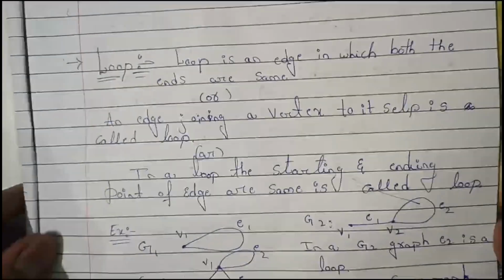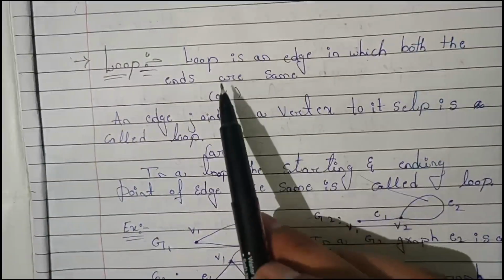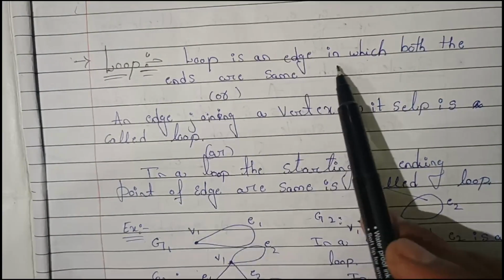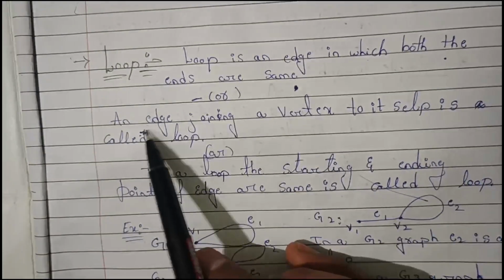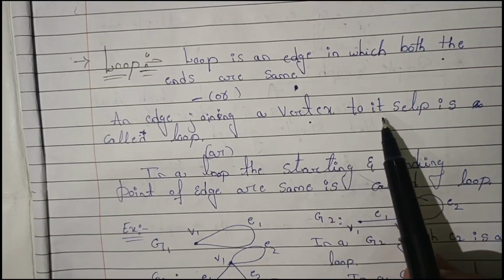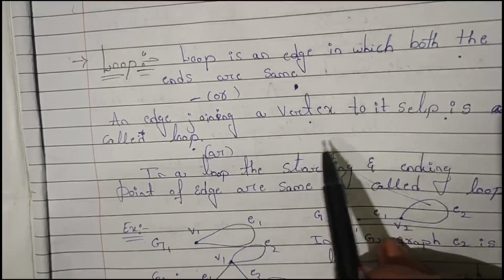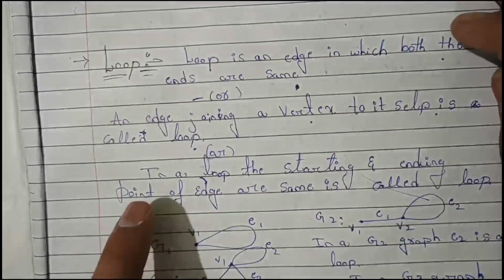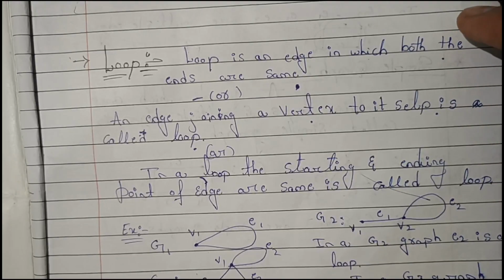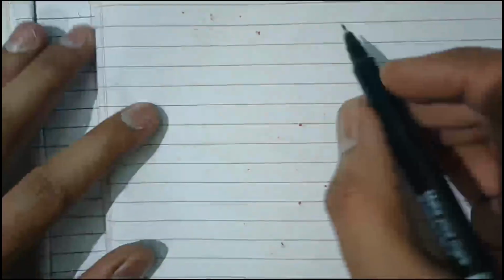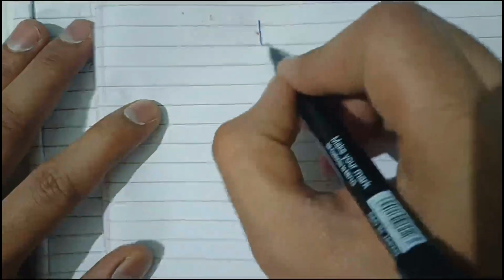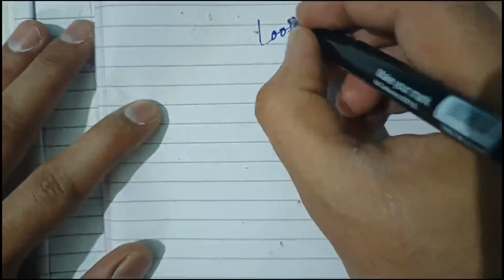So what is a loop? A loop is an edge in which both the ends are the same, or an edge joining a vertex to itself is called a loop. Another definition: in a loop, the starting and ending point of an edge are the same. Let's see with one example. We have to study here which one we have to call a loop.